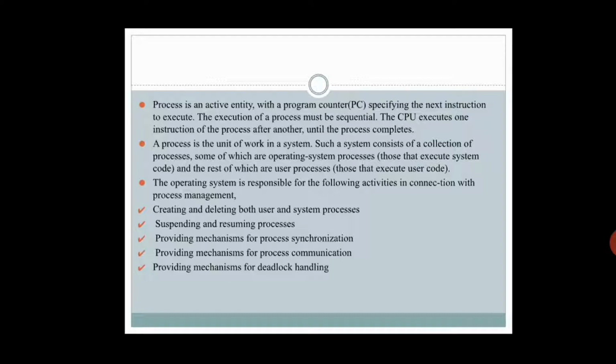Such a system consists of a collection of processes, some of which are operating system processes, and the rest are user processes. Whenever you think of a process, it is not just for the user, it is for the system also. For example, on a Windows operating system, you can see there are many system files.